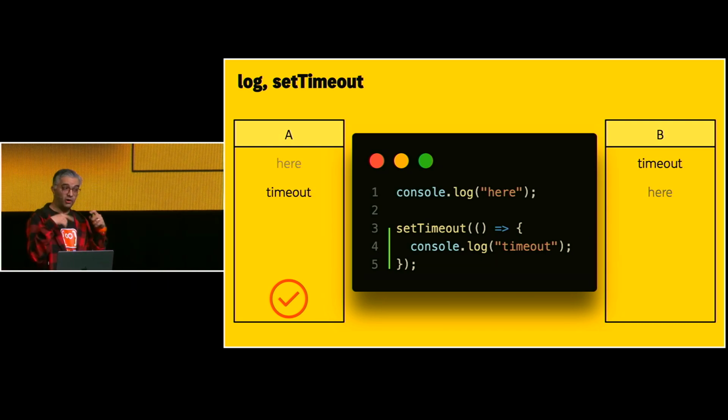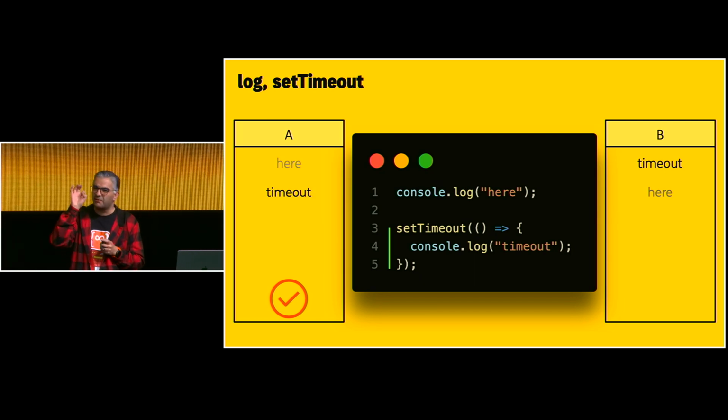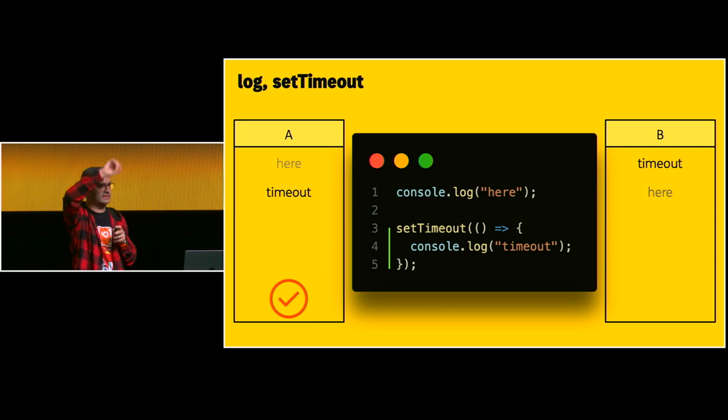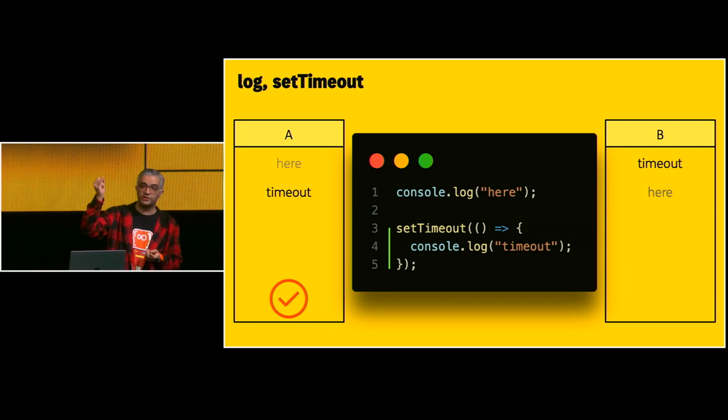Although the interval time, the duration, was 0, in practice it takes around 4 milliseconds. But anyway, just imagine that this callback, which is the callback that I passed to the set timeout, should go to the web API, then go to the queue, then to the call stack. So at the end of the day, because everything happens sequentially in a synchronous way, console log comes first, then set timeout goes to the web API queue, and then runs.